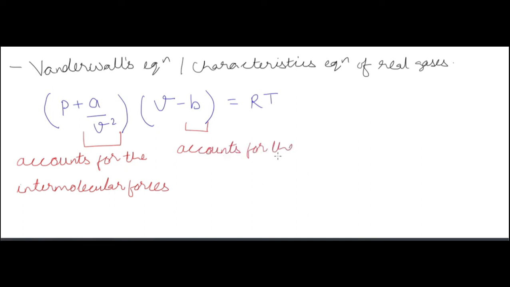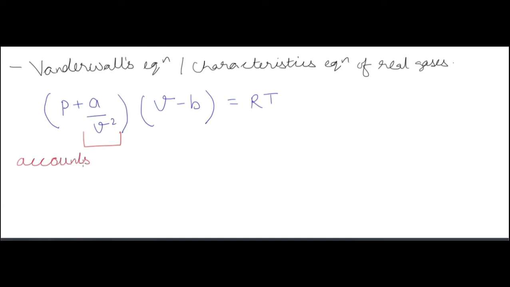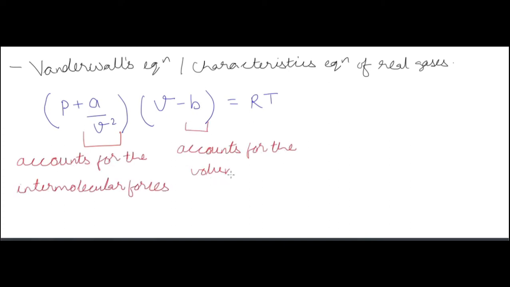Now why is that? Because in ideal gases you assume that there are no intermolecular forces and the volume occupied by the molecules of gases is 0, but that does not hold for real gases, okay. So we have these additional terms, a by v square and v minus b, means the a and b terms are for accounting for intermolecular forces and the volume occupied by the molecules.